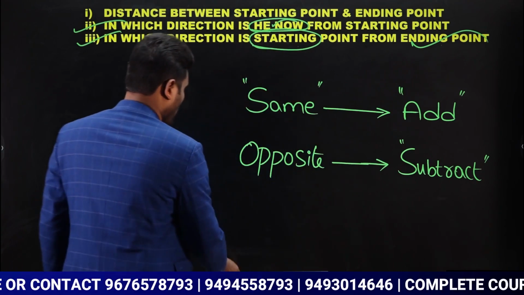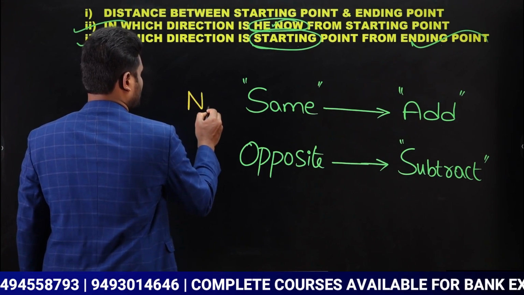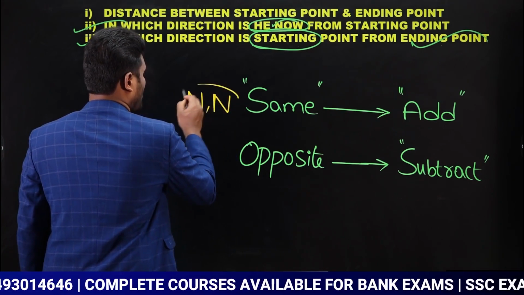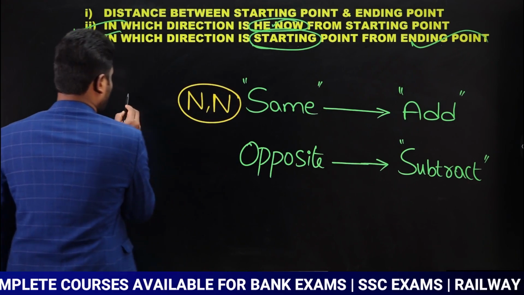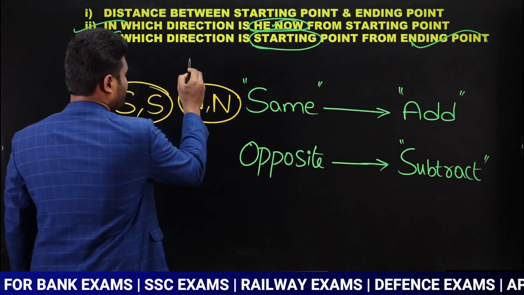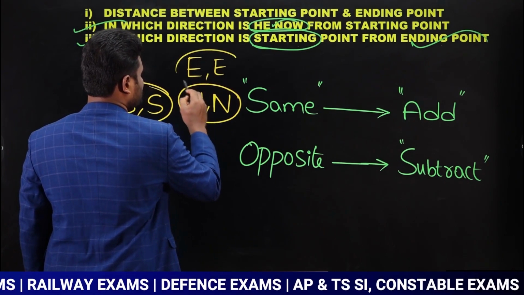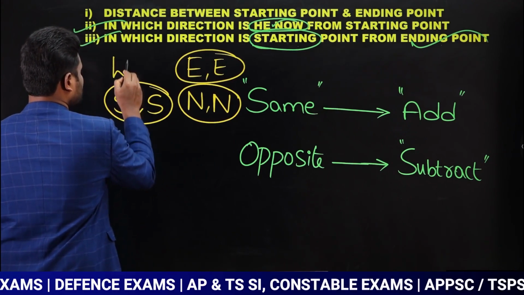Is that clear? Now what is same? Same means, observe here carefully. North. Now this is same. Yes or no? Similarly, south. Even this is same. Next, east. Even this is same. Next, west.